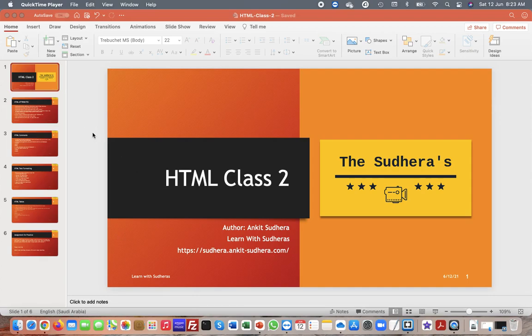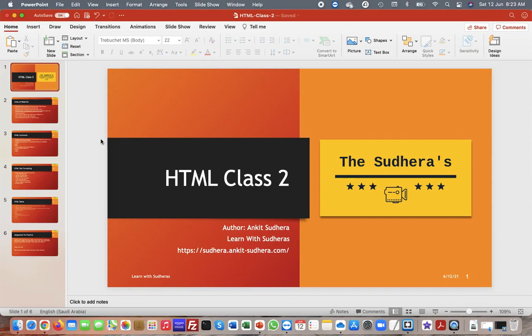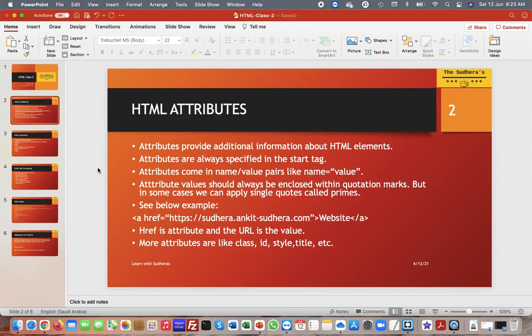So in this chapter, we will start with HTML attributes. Attributes provide additional information about HTML. Attributes are always specified in the start tag. Attributes come in name, value pair, like name equal to value. Attribute values should always be enclosed within quotation marks, but in some cases we can apply single quotes, called primes.